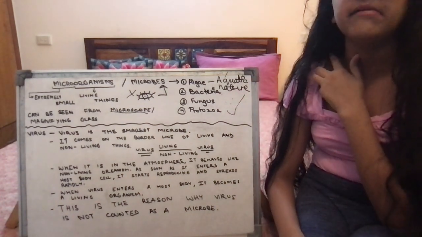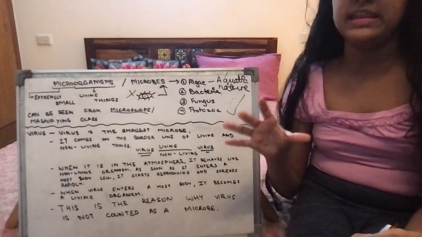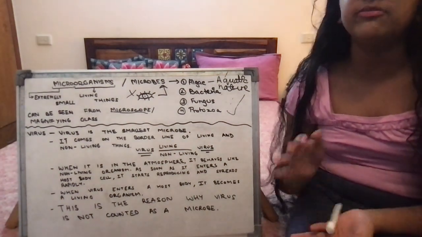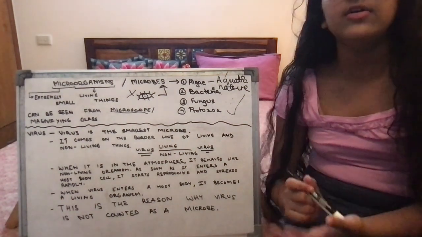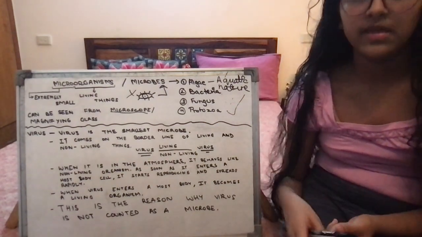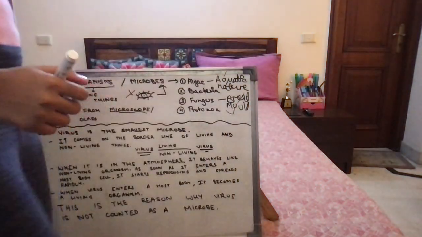So next up we have fungus. Fungus is present in the atmosphere everywhere, and it can grow on anything if it finds favorable conditions. Which conditions are those? Warm and moist conditions. An example of fungus, we all know, is bread mold.